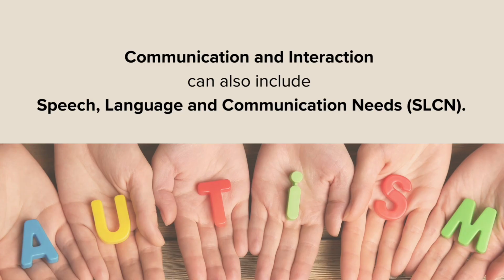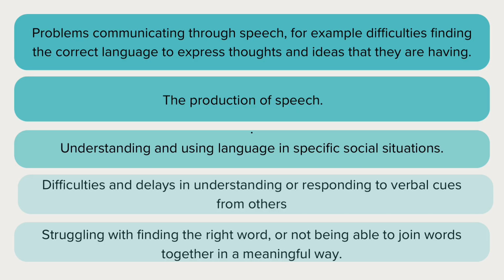This first area of need is communication and interaction. Children and young people in this area may find it difficult to understand language, express themselves, or engage in social communication. This includes pupils with speech, language and communication needs, SLCN, as well as autistic pupils. Some pupils may have difficulty finding the right words to express their thoughts and ideas, leading to pauses, incomplete sentences, or frustration when communicating. Others may use a limited vocabulary or have difficulty understanding abstract language, humor, sarcasm, or idioms such as "pull your socks up" or "keep an eye on it."